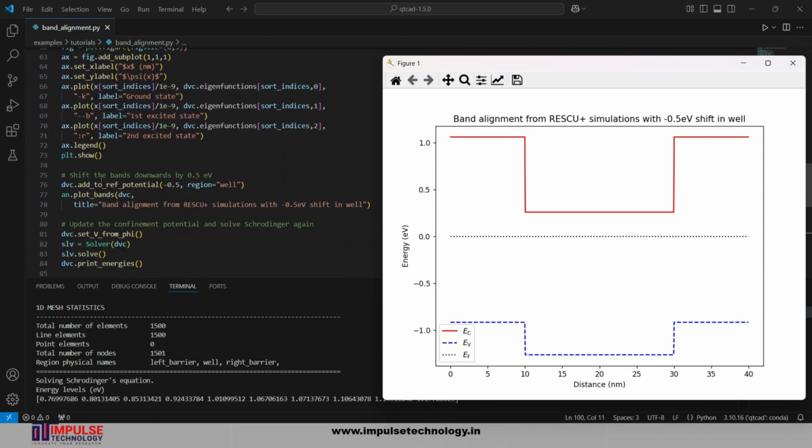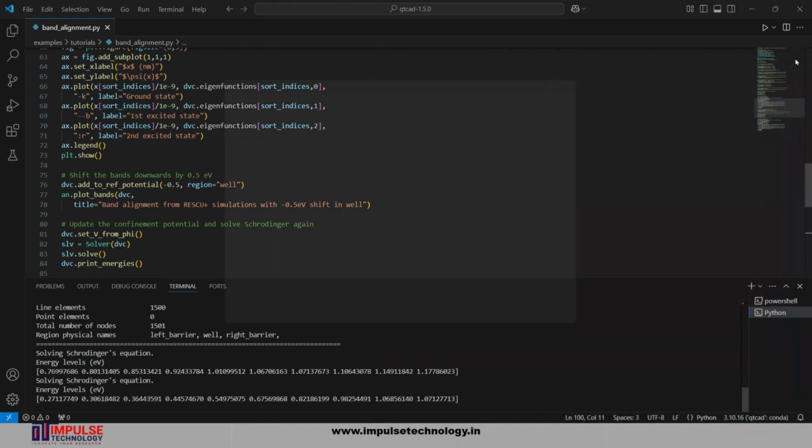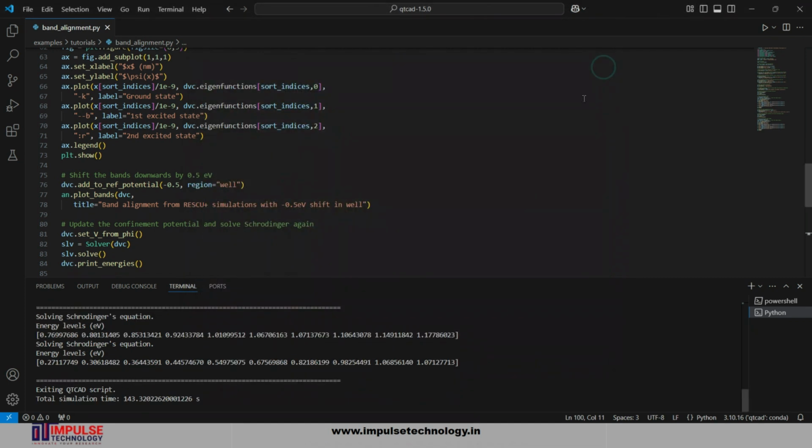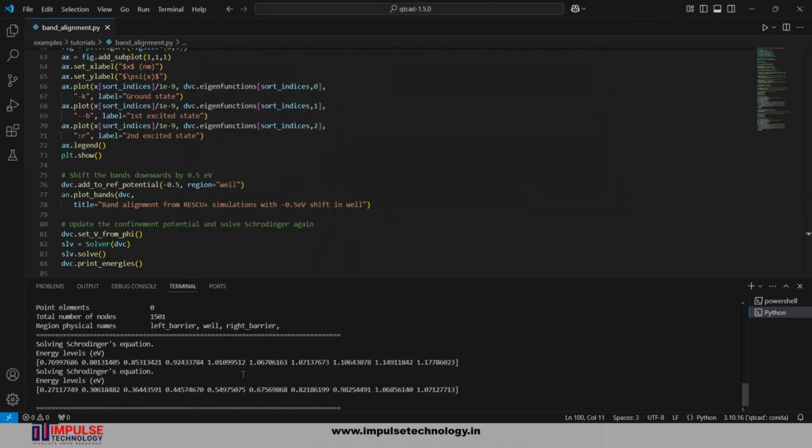Using this command, it shows the band diagram shifted by 0.5 electron volt. After that, we plot the levels again, with the ground state, first excited state and second excited state. And it also prints the energy levels.